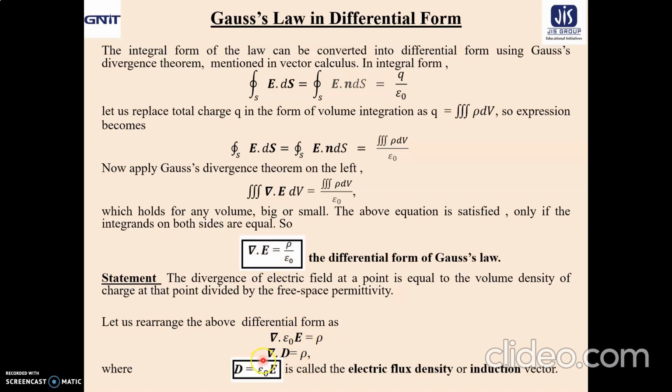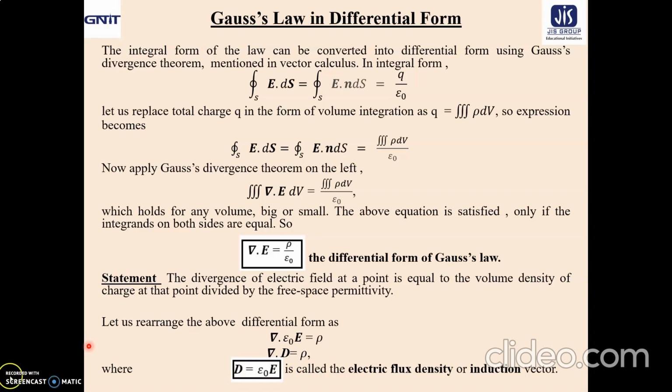That is given by ∇·D equal to ρ, where D equals ε₀E, known as electric flux density or induction vector, another very important parameter in electrostatics. So once more please, ∇·D equal to ρ. This is also the differential form of Gauss's law, where D equals ε₀E, the electric flux density or induction vector.